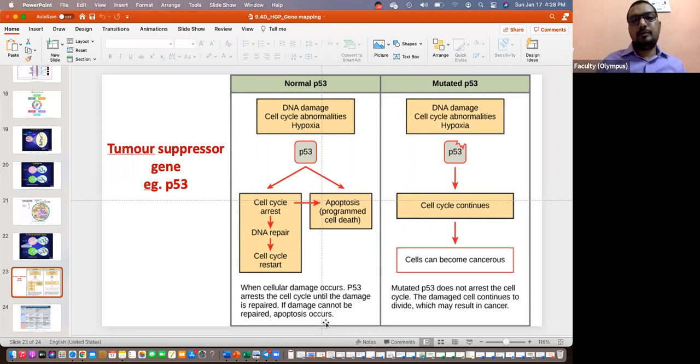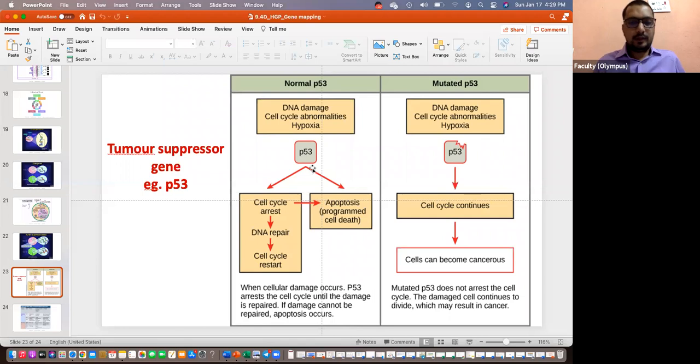So what happens in the mutant version of P53? Simply, if I have to tell you, P53 cannot do its job. It will not, or cannot, stop the cell cycle for DNA repair. So what happens here? Mutant P53, if a mutation happens in the P53 gene, so a mutation in the tumor suppressor gene. The cell cycle continues without repairing the DNA. And because of this lack of proper signals and regulation, it becomes cancerous. So this results in cancer. Do you see how damage to P53, or a mutation in P53, results in cancer?